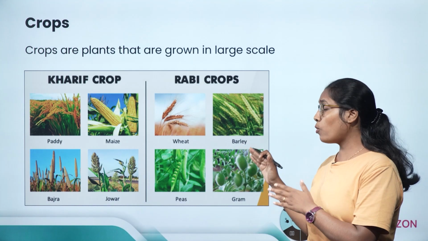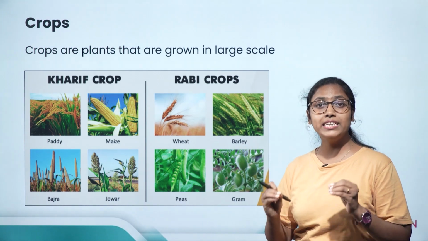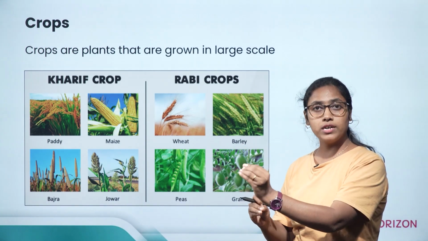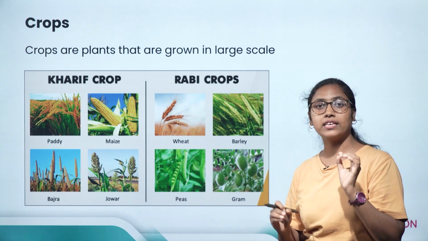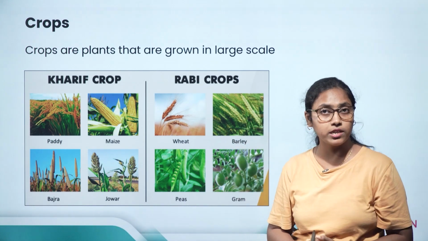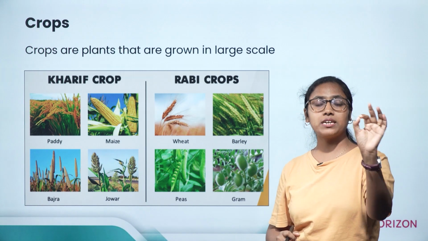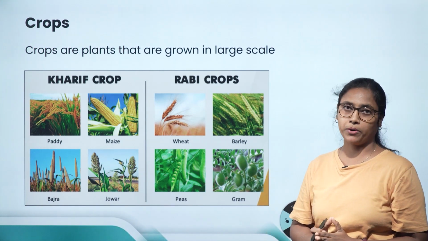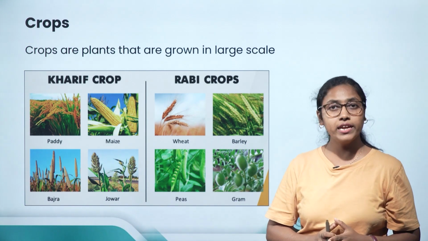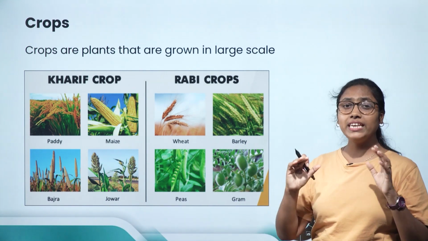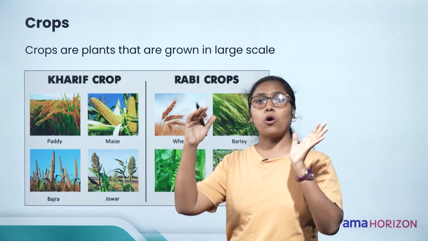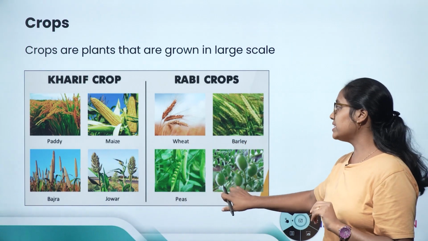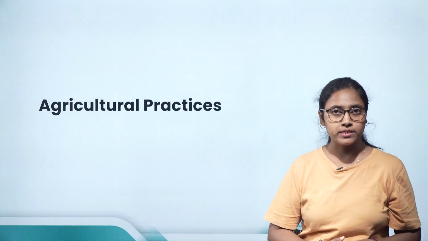For growing crops, a farmer needs to follow particular steps, one after the other. If any step is missed in between, crop production will be hampered and the yield will be less. These steps we call agriculture practices.